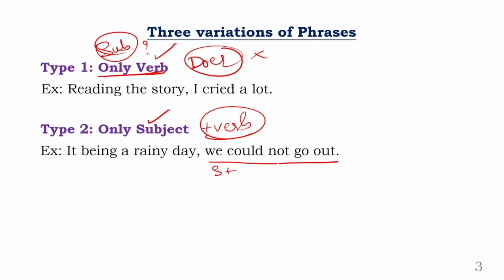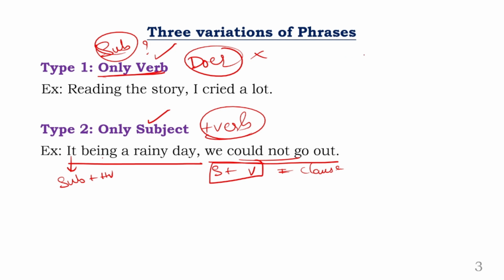We is a subject. Could not go is nothing but a verb combination. Out is a different case. So could not go is a combination of helping verb plus main verb. This combination can obviously be called a clause. This is crystal clear, a clause. But we are not speaking about that again. We are speaking about the first part. What is the first part? It being a rainy day. Yes, it can be taken as a subject, no problem. But remember, there is a verb here. Of course, that is a helping verb. What is the helping verb? Being.